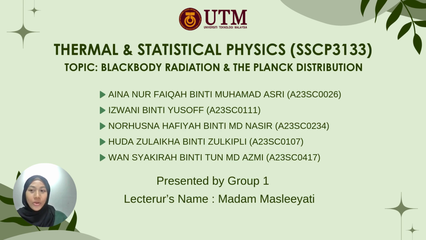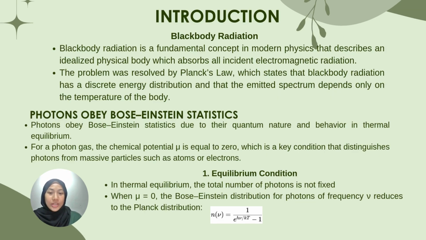Focusing on how thermal radiation explains energy distribution in physics. Blackbody radiation is a fundamental concept in modern physics that describes an idealized object which absorbs all incoming electromagnetic radiation. This problem was successfully explained by Planck's law, which shows that energy is emitted in discrete amounts and that the radiation spectrum depends on the temperature of the body.